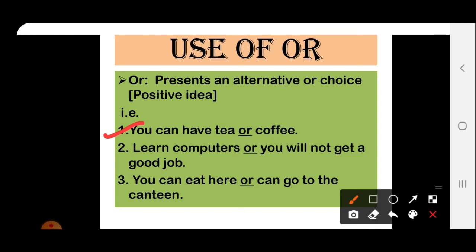Here we are having choice between the two, like tea and coffee. Learn computers or you will not get a good job. This is also an alternative. If you want to get a good job, then you learn computers. Next is, you can eat here or can go to the canteen. Option is there to sit there for eating and to go to the canteen, right?